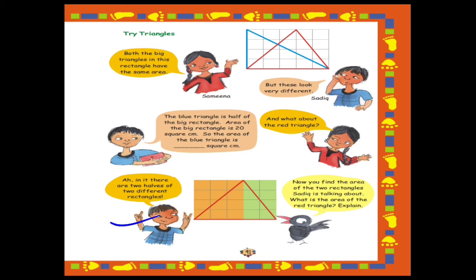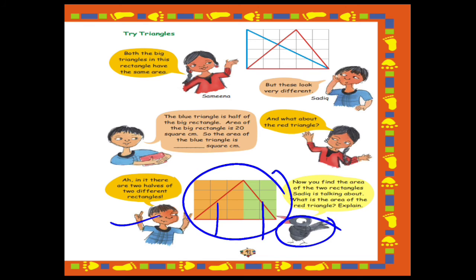The boy is saying that in it there are two halves of two different rectangles. A figure is shown, and seeing that picture the boy says the figure contains two halves of different colors, one orange and one green.